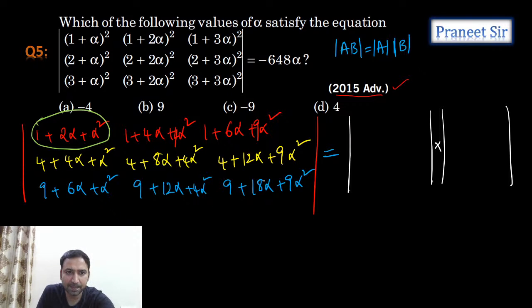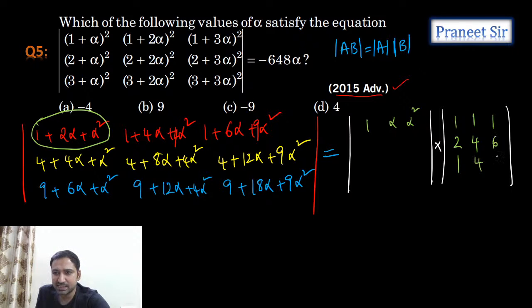Can I take it something like 1 alpha alpha square into 1 to 1, 144, 169? Is it possible or not? Let's check it. Is it correct or not?